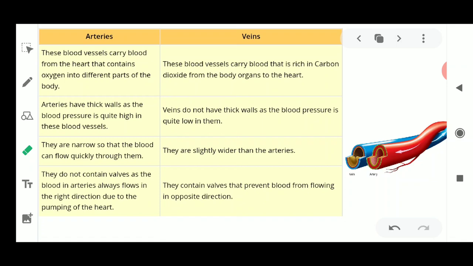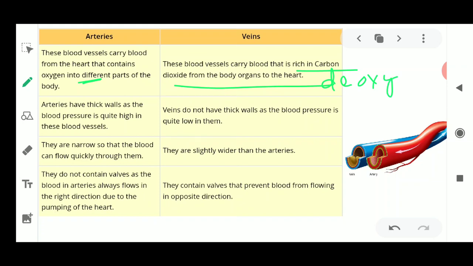Here it is being told that arteries are the blood vessels which carry the blood from the heart that contains oxygen. It means it is carrying the oxygenated blood from the heart to the different parts of the body. Now what about the veins? These veins are the blood vessels which carry the blood which is rich in carbon dioxide. It means it is carrying the deoxygenated blood.